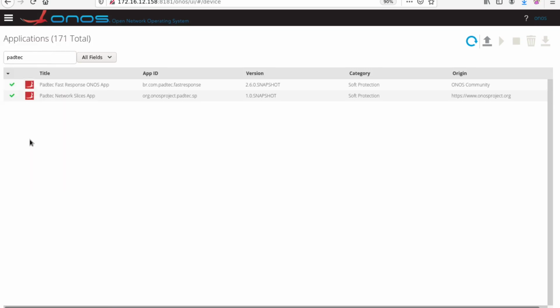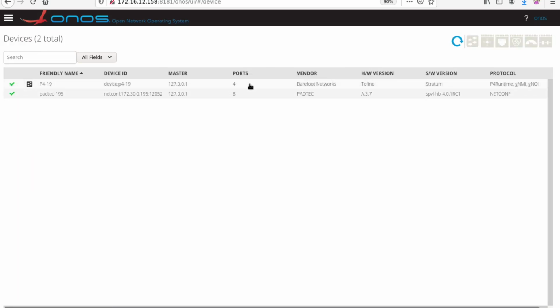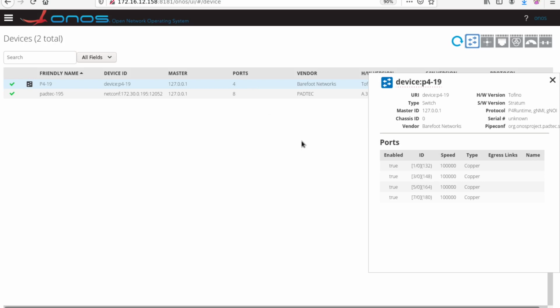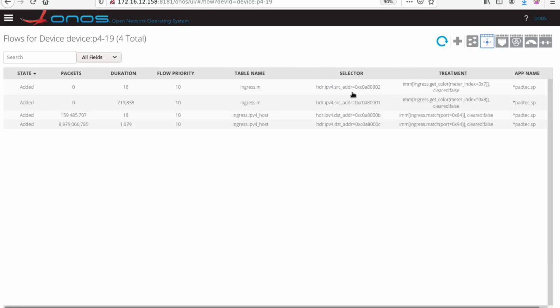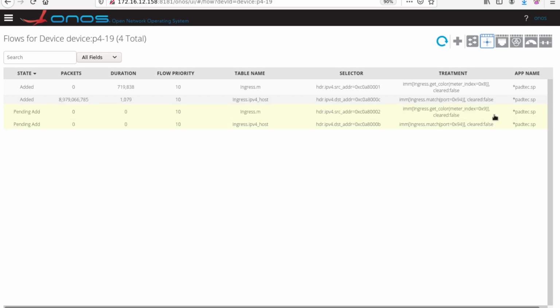Now let's investigate some of the tables used on the P4 program running on the Tofino. So here are the tables, meter and IPv4 host. Meter is used to select a meter that configures the bit rate, and IPv4 host specifies the traffic output port. And you can see values changing as the experiment is running, so that it generates the behavior we've seen before.